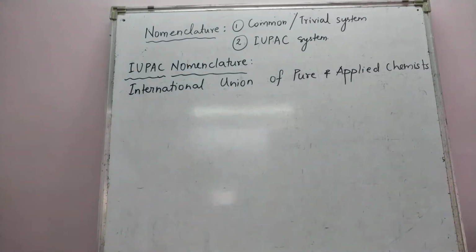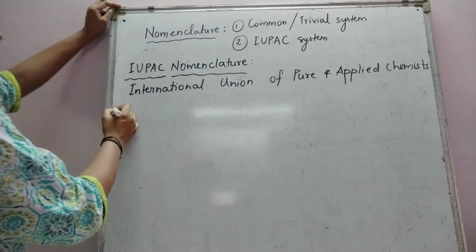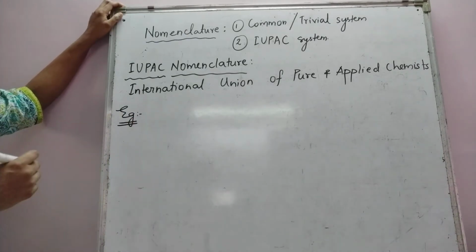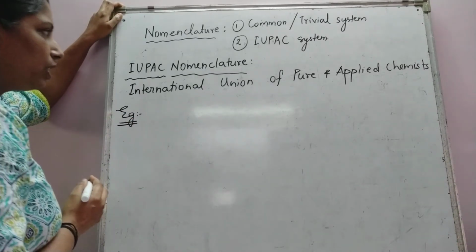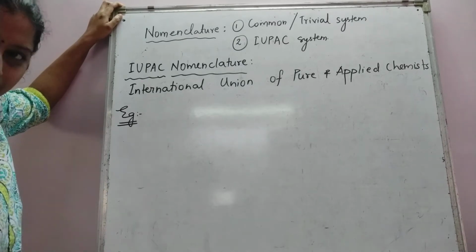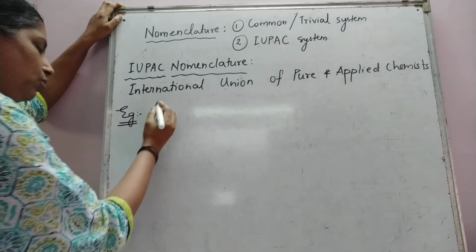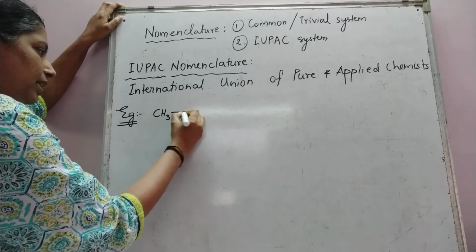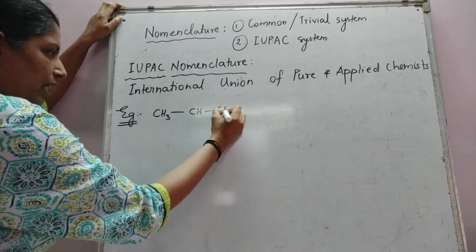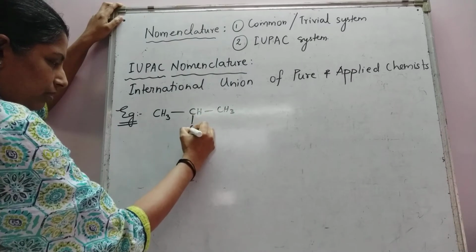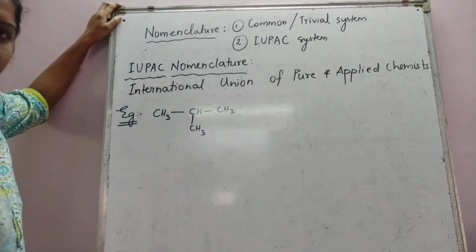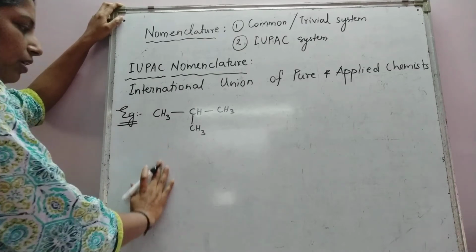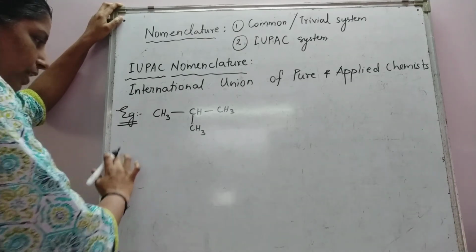So to begin with, I would take up an example and we will learn some rules of writing an IUPAC name. Let me take a simple example of an alkene. This is my alkene whose IUPAC name I wish to write.